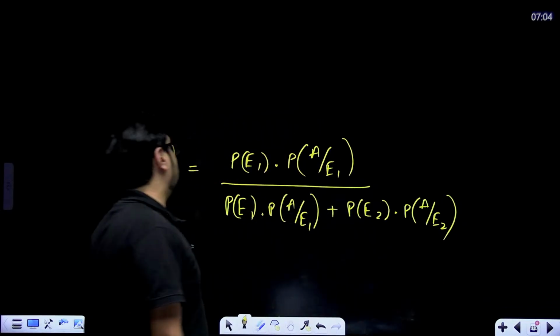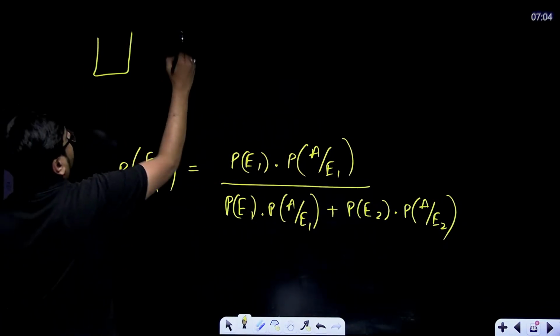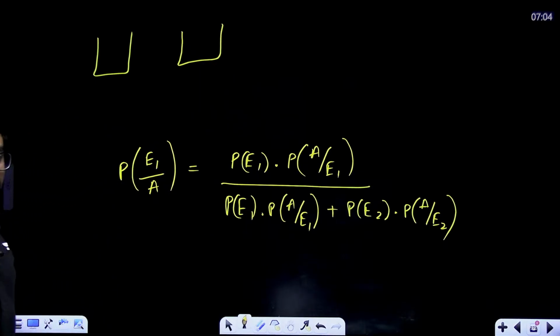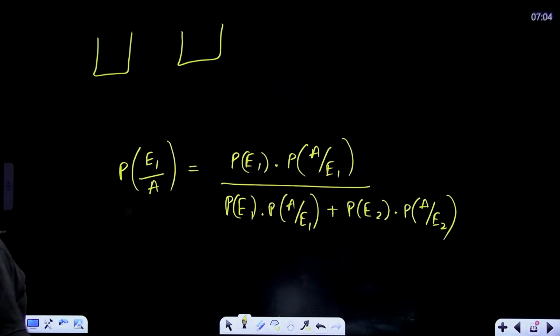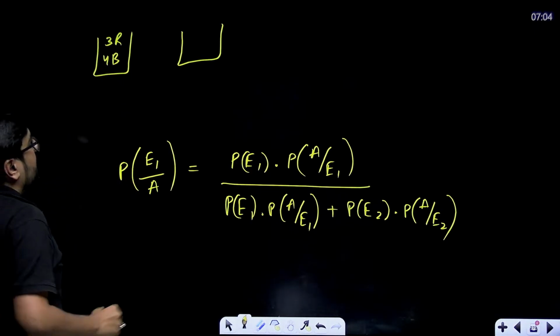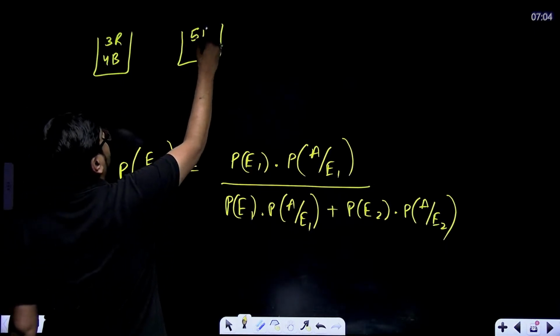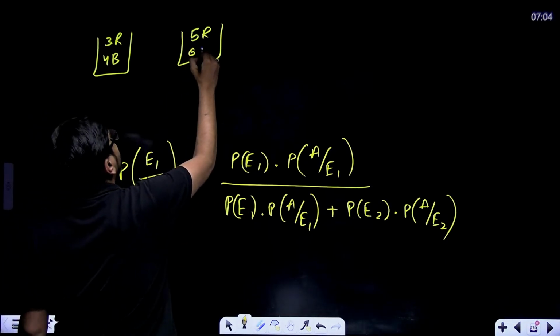Let's take a simple example. Suppose there are two jars. In the first jar, we have 3 red balls and 4 blue balls, and in the second jar we have 5 red balls and 6 blue balls.